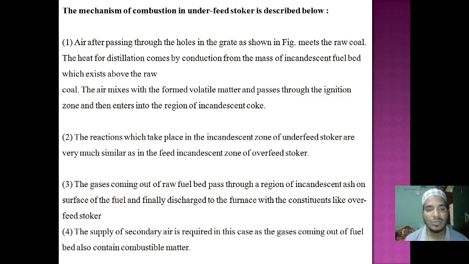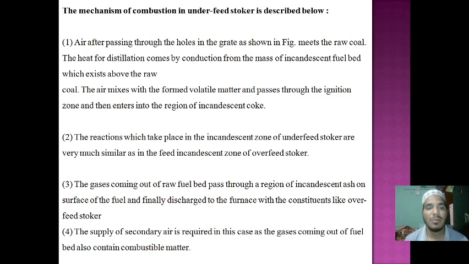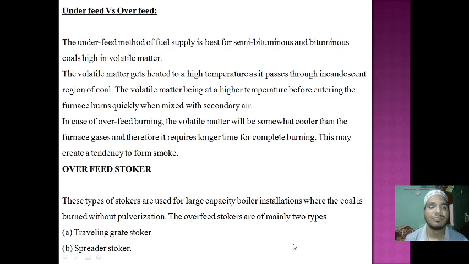Whatever I told you just now about the points of this diagram and the concepts of this method, all the points are written here. So you should read these points and you will get to know what I told you. Here we are taking the differences between underfeed and overfeed.